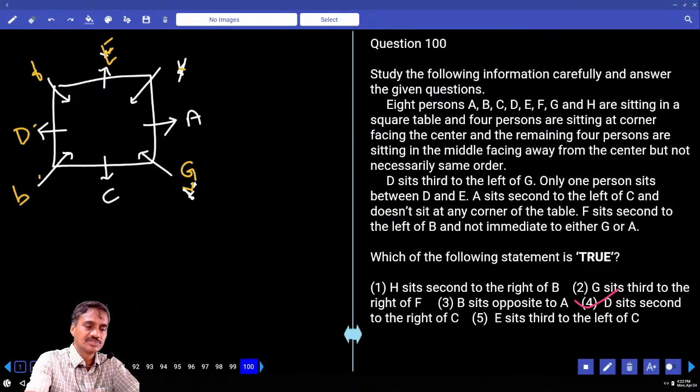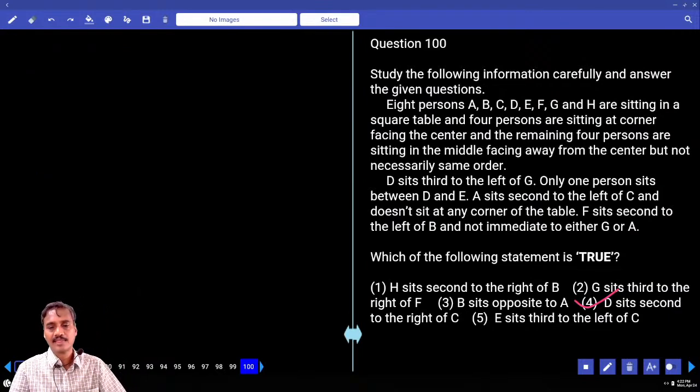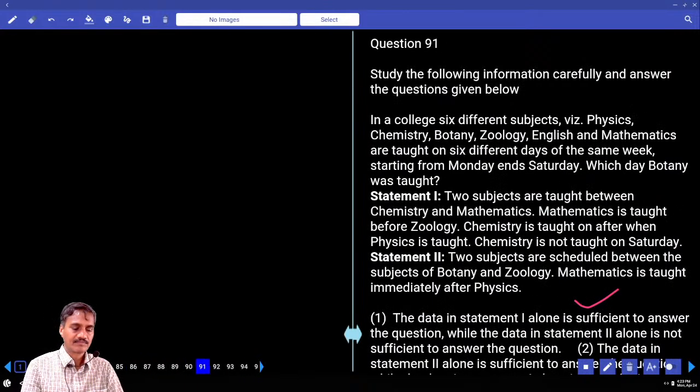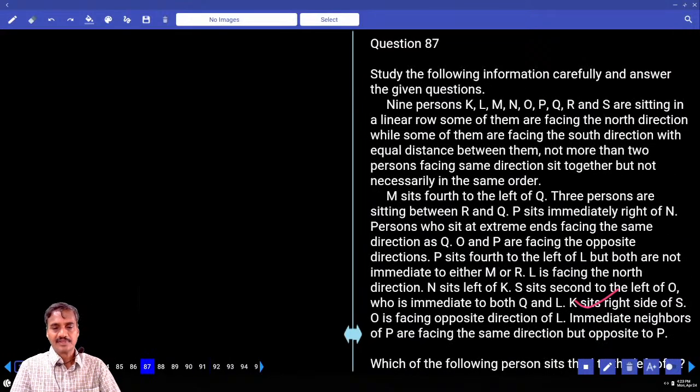Now between these 2 sets, tell me what are the sets that are left over? Now 87 onward, and one more question is 79. 79 to 82, and there are 4 questions. And in this one, 86 to 89, here also there are 4 questions.